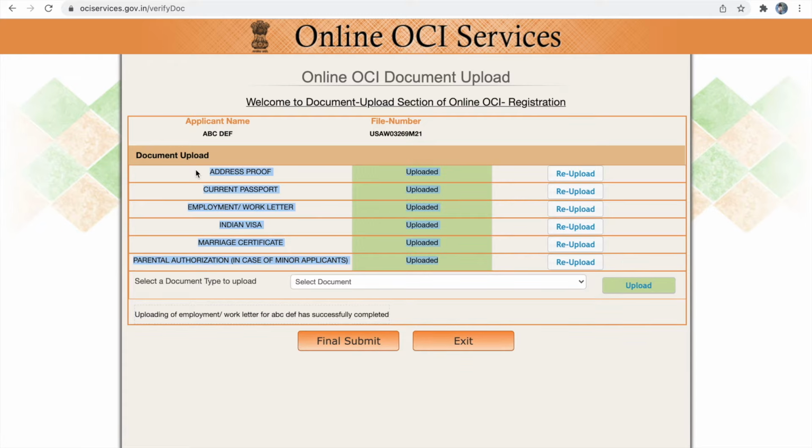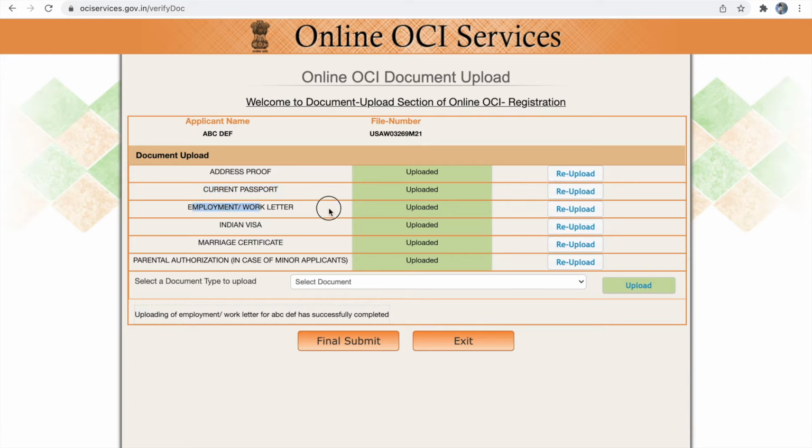Don't forget this. So these are the documents you need to upload for OCA renewal. First is the address proof. This address proof has to match the address provided in your OCI application. Next is your current passport copy, that is your new passport copy. Only the information page and photo page need to be uploaded. You don't have to upload the entire passport copy.